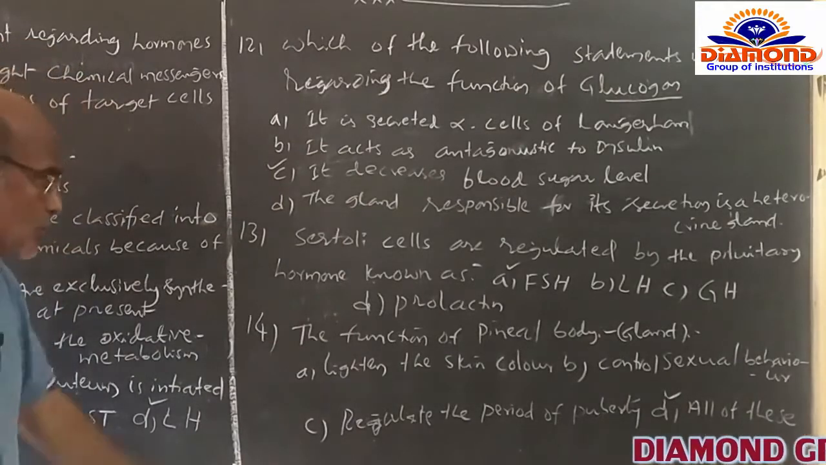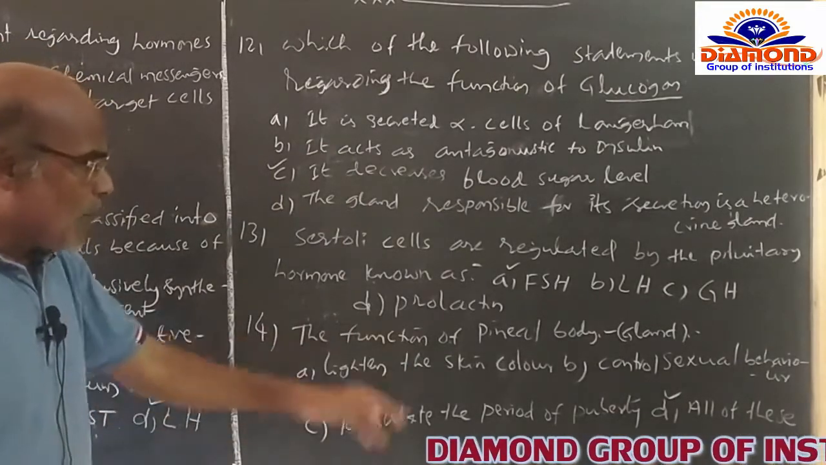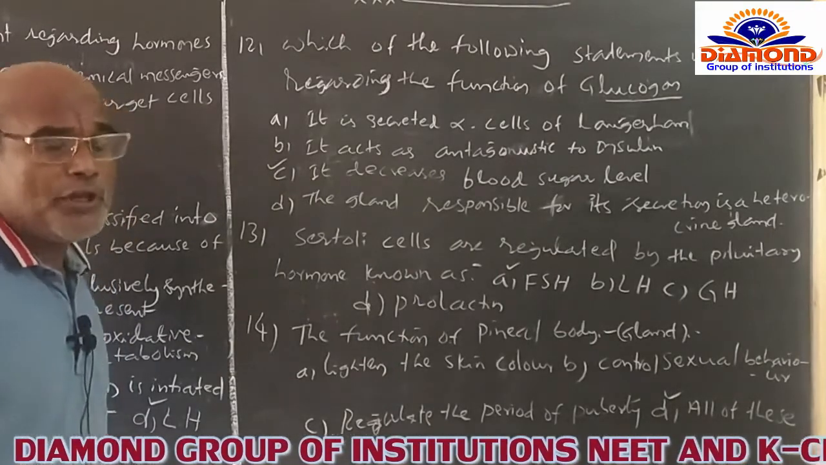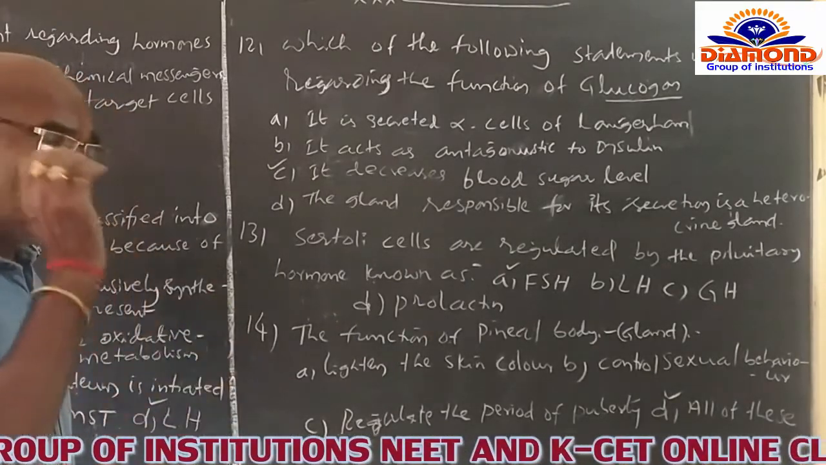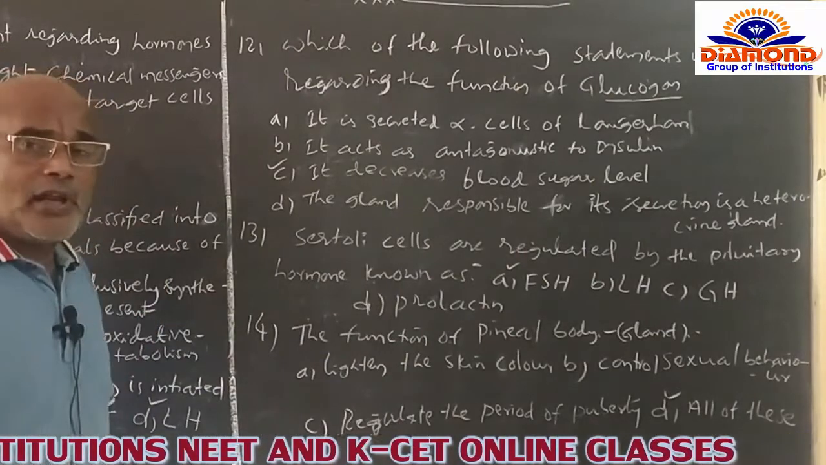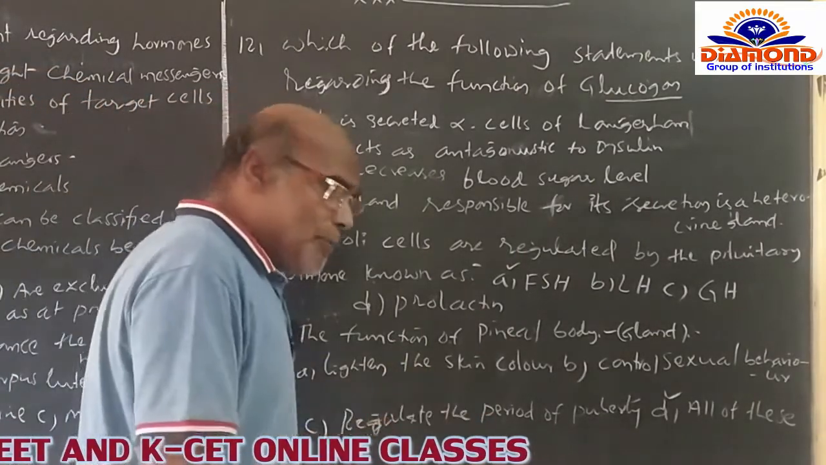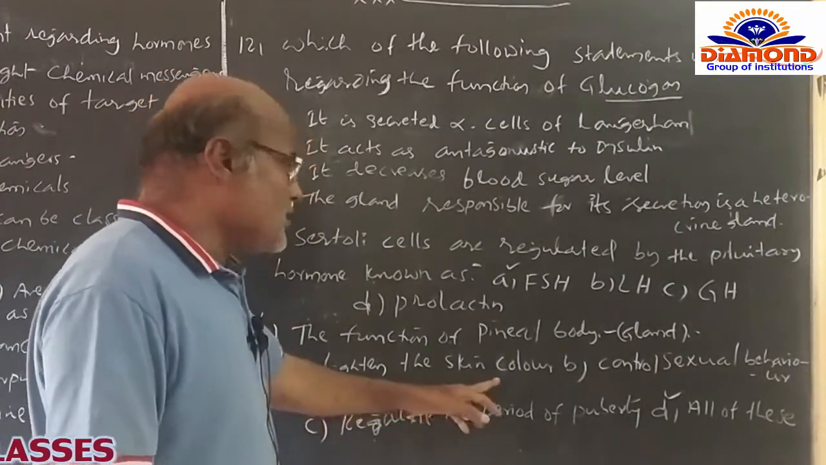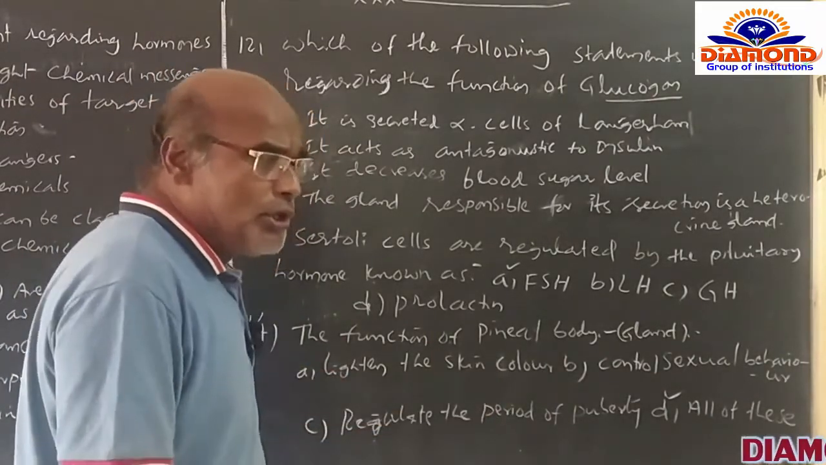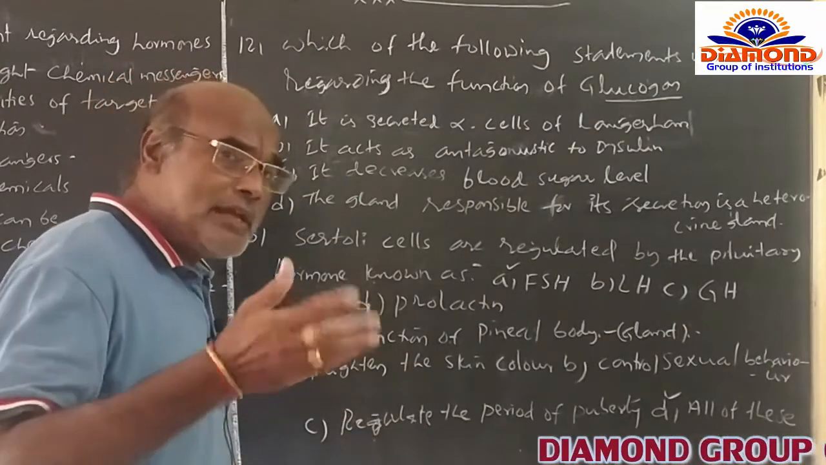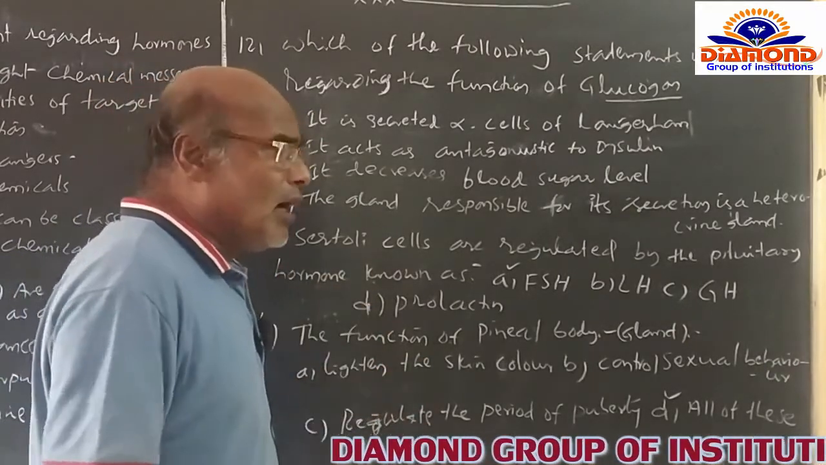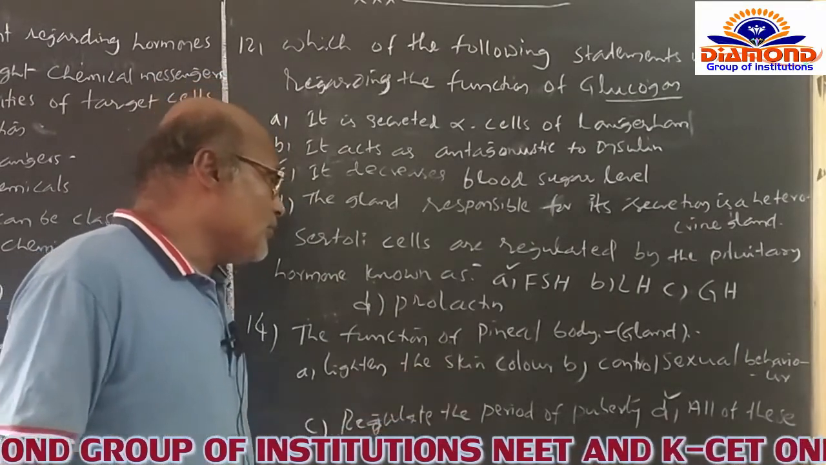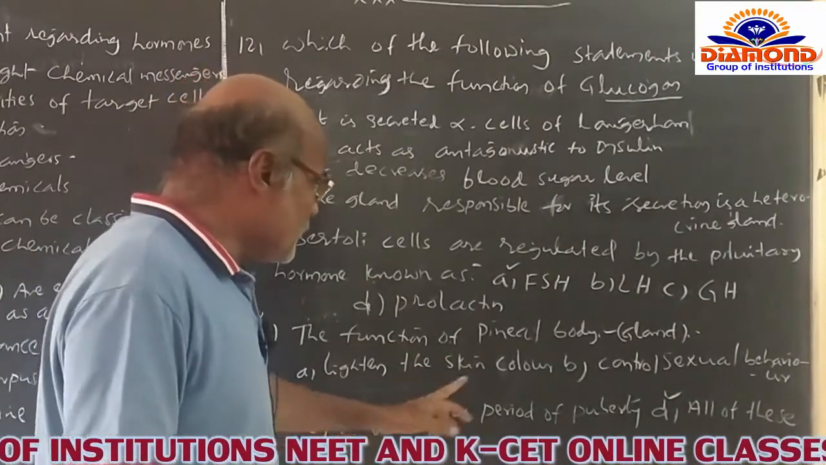And after that, the next question is about the function of the pineal body. The pineal body is also very important. It is also one of the endocrine glands. And after that, options are given like this. A option is to lighten the skin color. What is said is that the pineal body looks after lightening, or decreasing, or deciding the color of the skin.